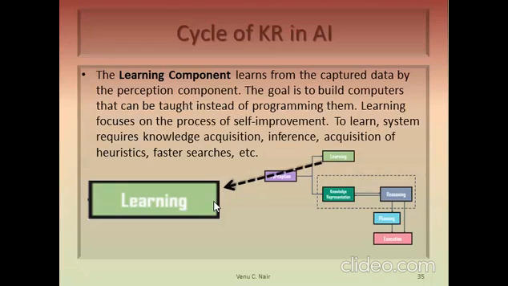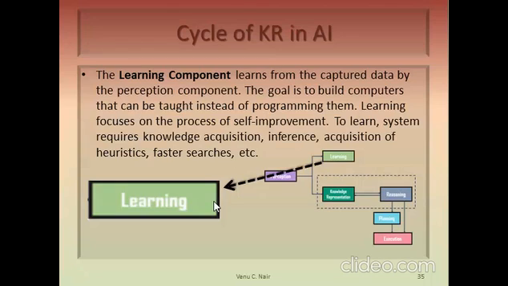The goal is to build computers that can be taught instead of programming them. So learning is a process which is not done externally. We are not going to program the machine. Instead, the machine itself will be learning from the knowledge that is available with it.